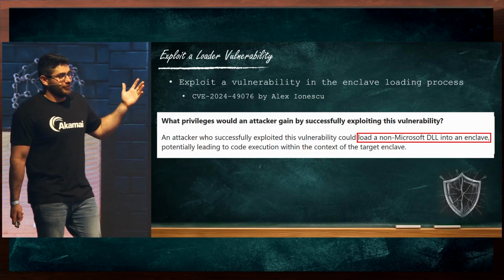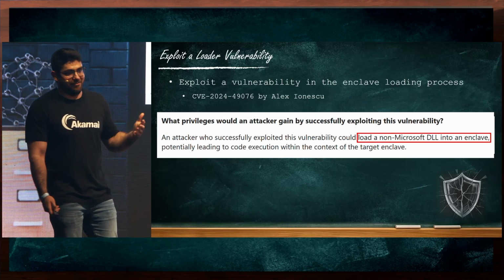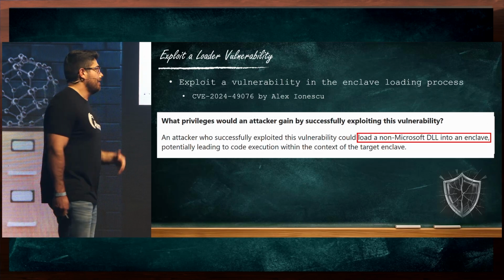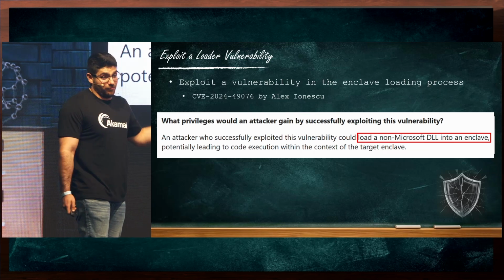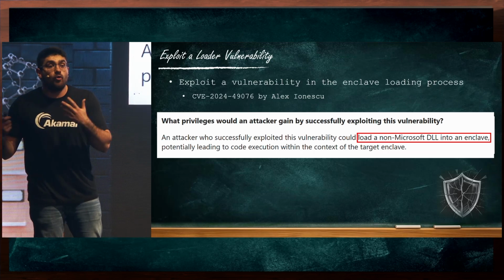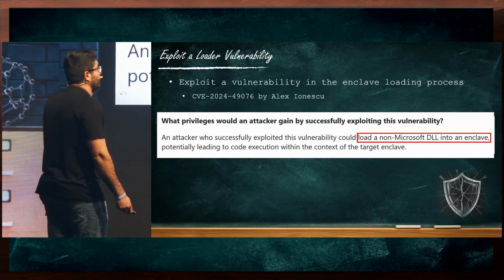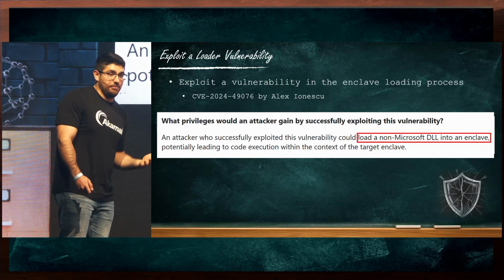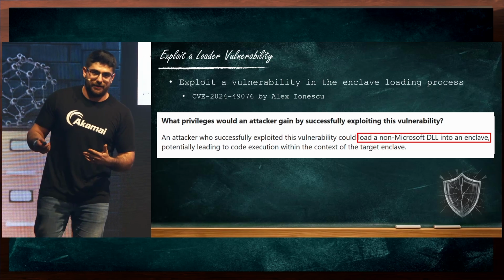And in theory, this vulnerability could allow loading unsigned DLLs into the enclave. So while this specific vulnerability was fixed, advanced attackers could potentially identify additional vulnerabilities like this, enabling them to load their code into an enclave.